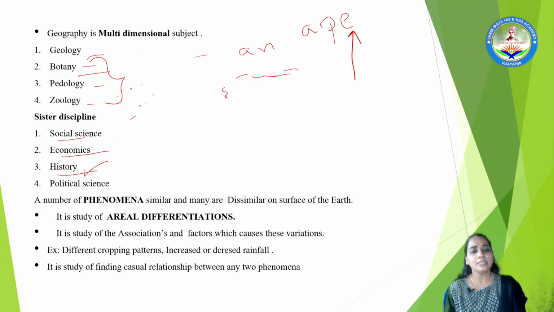Next, political science, how it acts, because political science is nothing but a distribution of the geographically, the physical geography, into the countries, into the states, into the districts. There is an administration purpose. Many of the states together form India, and many of the districts together form states.